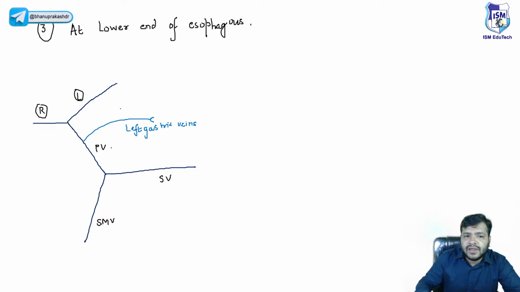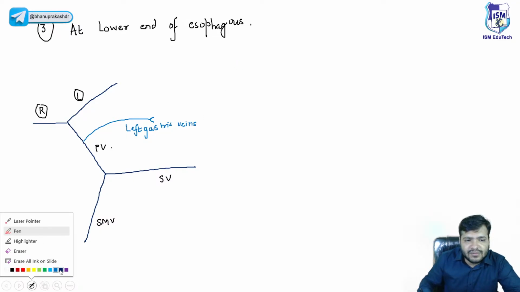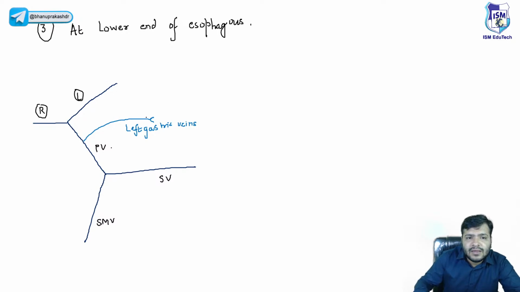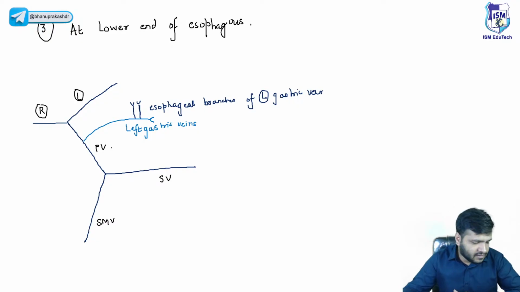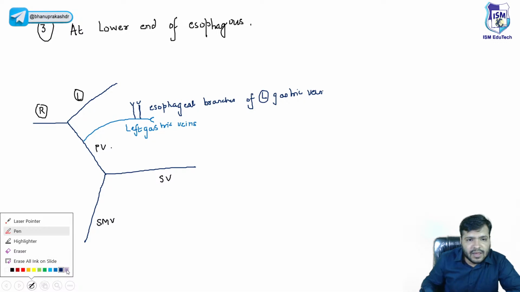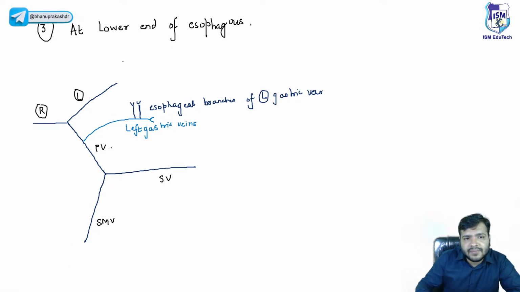They drain into the portal vein, and to the left gastric veins, beta, we basically have multiple esophageal branches, esophageal veins, okay? Esophageal branches of the left gastric vein, right? So yeah, the lower end of the esophagus. But on the other hand, beta, there is something that you have to know about the hemiazygos vein.